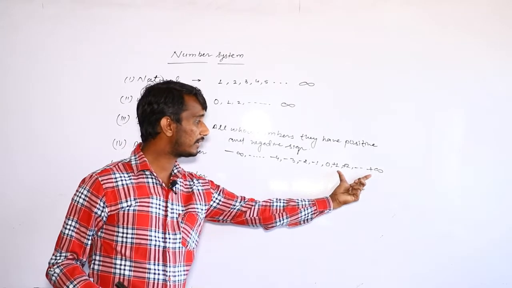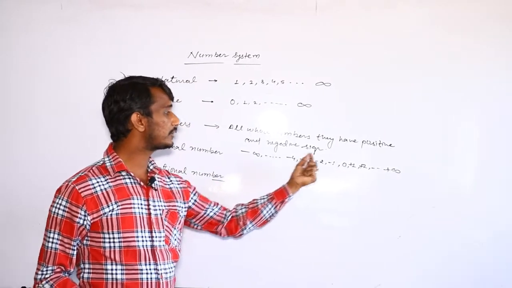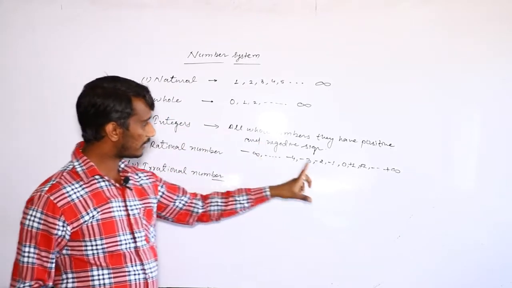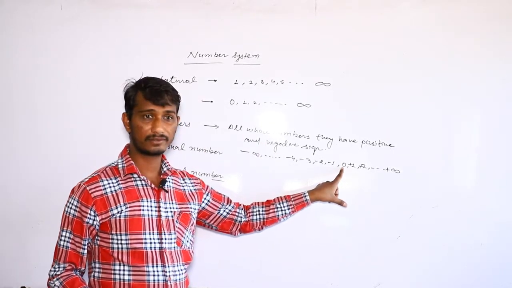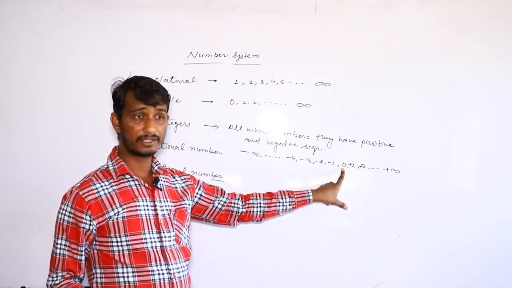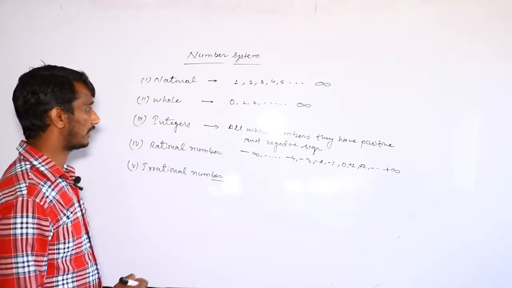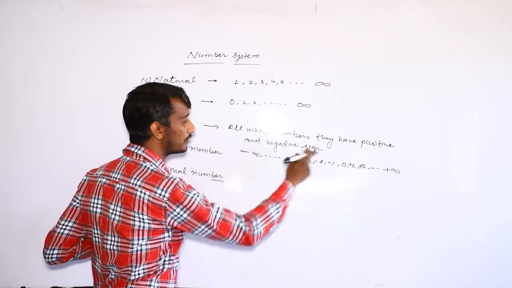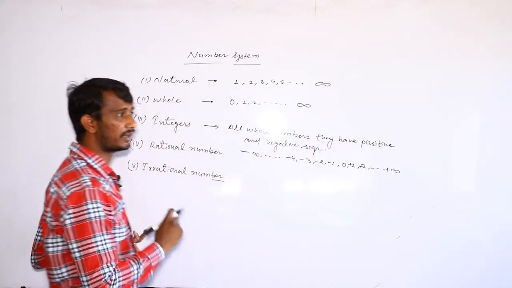All positive numbers and all negative numbers including 0 are called integers. And dear student, one more thing: 0 has no sign, it is neutral.